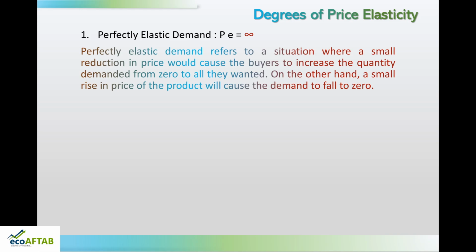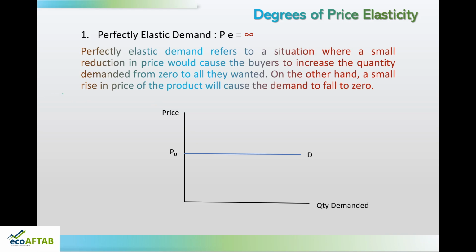You can pause the video and read this and relate it to the following diagram. So, here in the diagram, on x axis I have taken quantity demanded, and on y axis I have taken price. So, let us say this blue line is a demand curve and the price is P naught. As per the first part, perfectly elastic demand refers to a situation where a small reduction in price would cause the buyers to increase the quantity, or on the other hand, a small rise in price. Let us see what will happen if the price rises.